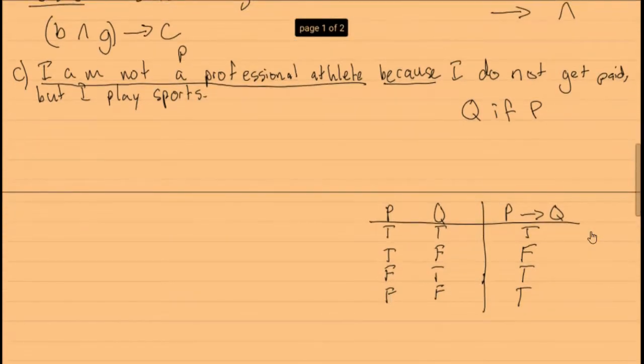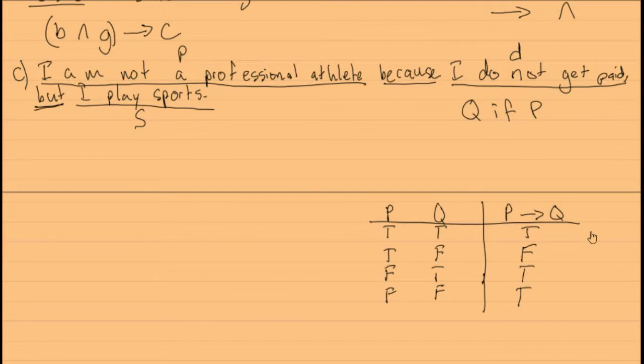So we have our first thing here, I am not a professional athlete, P. And I do not get paid can be your next proposition, so I'm going to call that D. And then finally, I play sports can be S. So right now we know we have one logical operator as an implication, but we also have one more logical operator here, and that's the but.